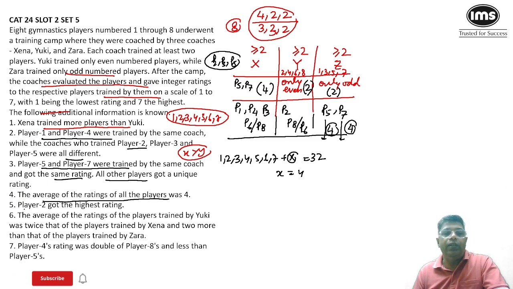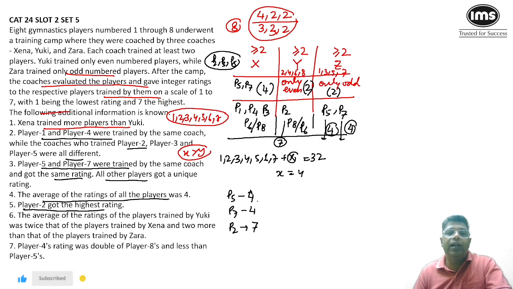Now let's proceed further. Player 2 got the highest rating. In that case, player 2 will get the rating of 7. So I can write player 2's rating is 7. So now I know P5 is getting 4 rating points, P7 is getting 4 rating points, and P2 is getting a rating of 7 because that is the highest value.